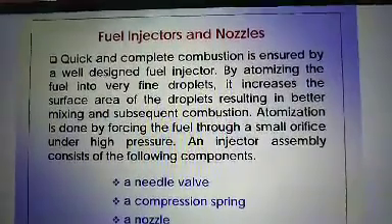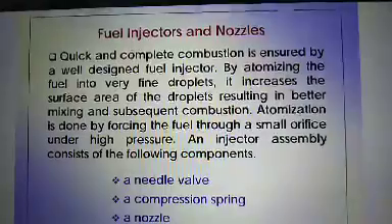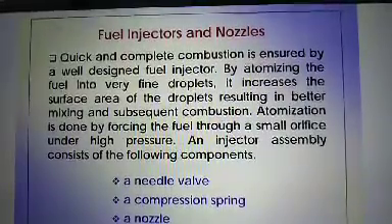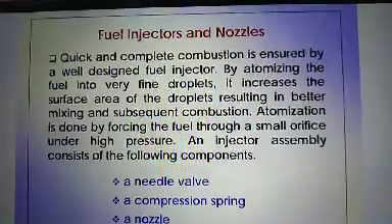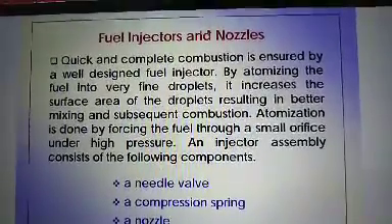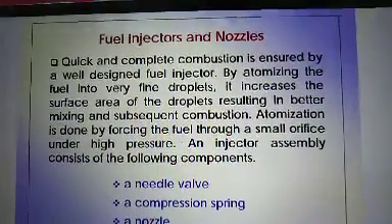Now let us study the components of the fuel injection system. It consists of a pumping element and a metering element. Also, as a requirement, metering of fuel should be done properly by the fuel injection system, because for every cylinder metering should be done properly.